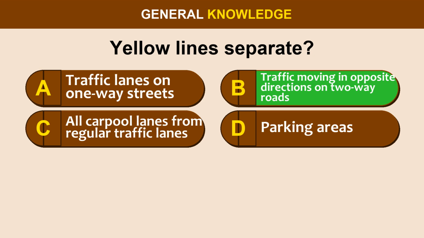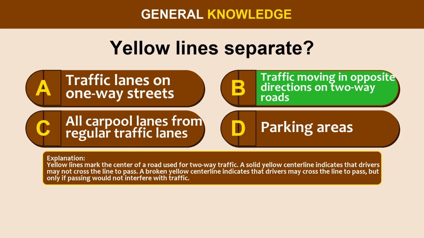The correct answer is option B. Traffic moving in opposite directions on two-way roads. Yellow lines mark the center of a road used for two-way traffic. A solid yellow center lane indicates that drivers may not cross the line to pass. A broken yellow center lane indicates that drivers may cross the line to pass, but only if passing would not interfere with traffic.